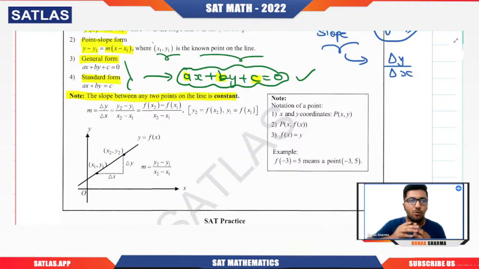So you will need two points. Whatever 2 points you select out of the infinite number of points, can you tell me how many points will be there on the straight line?